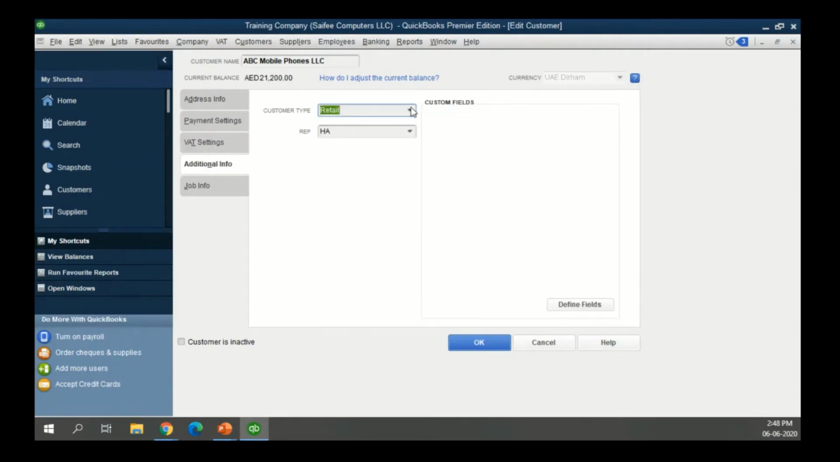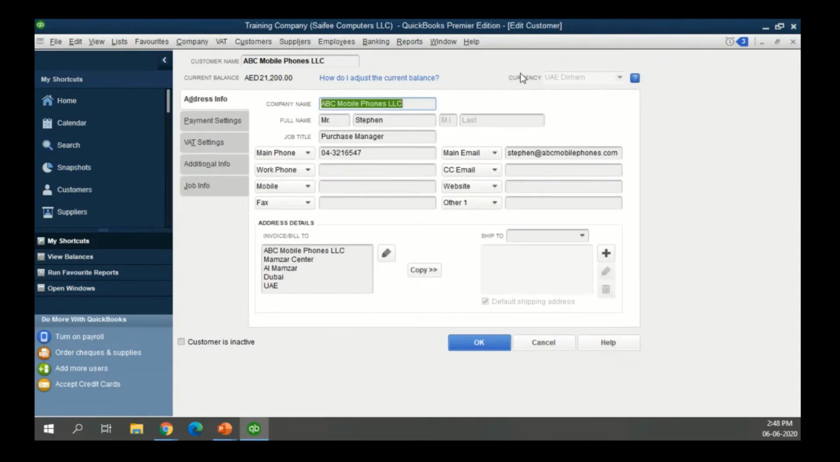Additional information you can save includes the customer type, who is the sales representative responsible for this customer, or if you want to add your own information. An important part here, on the right side, is the currency in which you would like to deal with them or will be transacting with them. This is important and this cannot be changed. There are a few things which are critical which you need to understand from a systems perspective also.